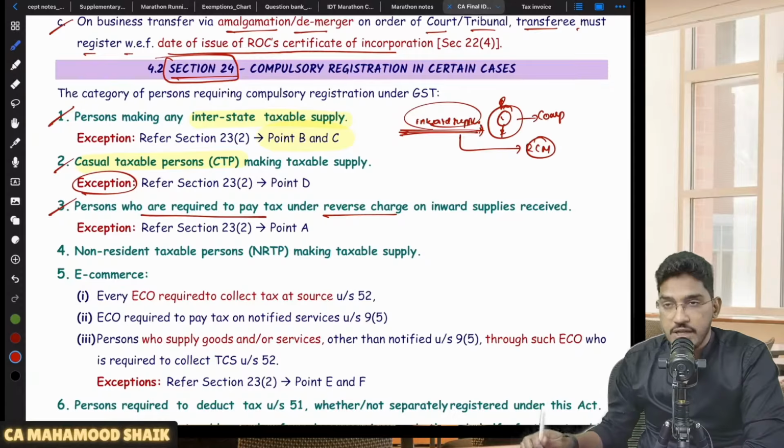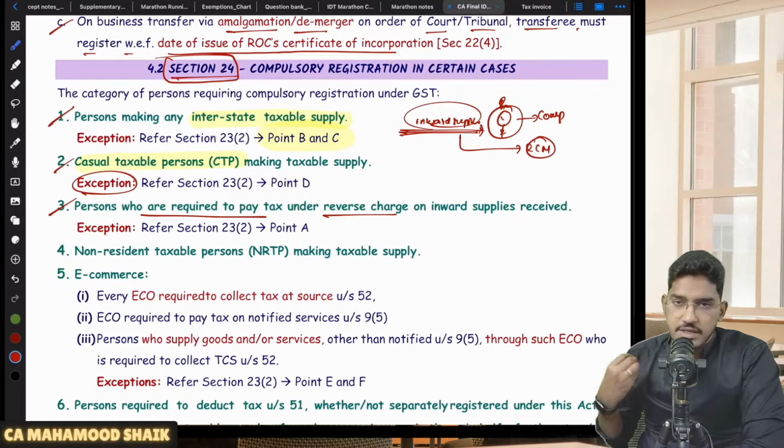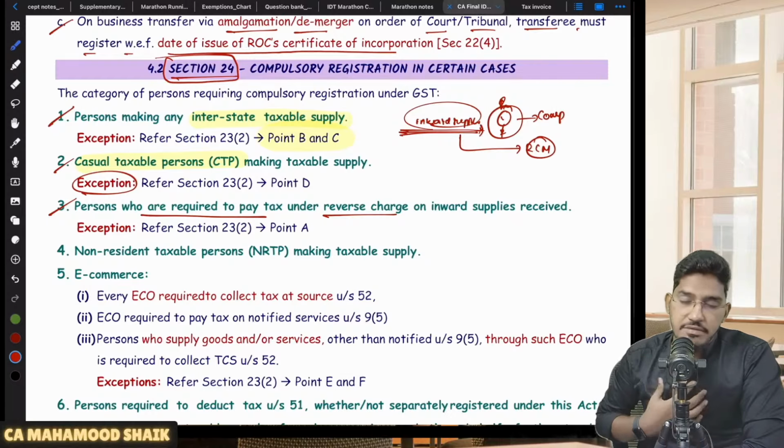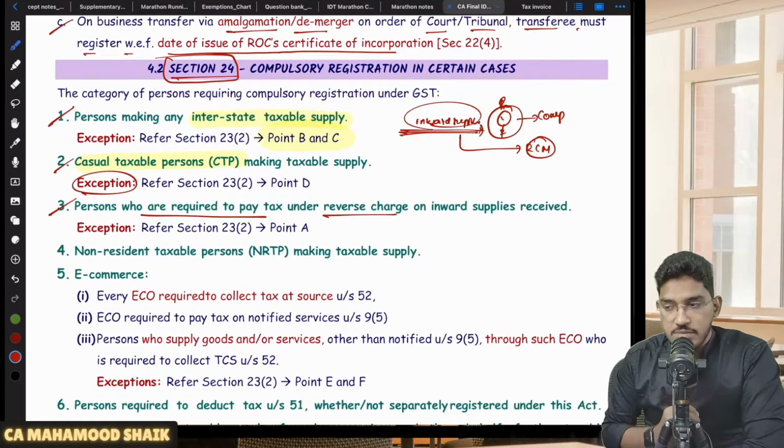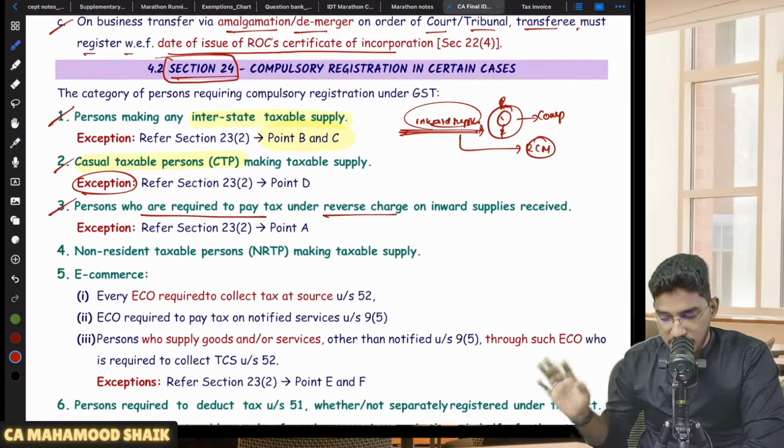His turnover limit and all will not be checked, because in case of RCM, the recipient is liable to pay the amount of GST to the government. If the recipient is liable to pay the amount of GST to the government, he is required to be registered. So that's why they have told: if you are a recipient who is receiving inward supplies on which you are liable to pay the GST under reverse charge mechanism, that recipient is liable for compulsory registration. So this recipient is required to get compulsory registration.